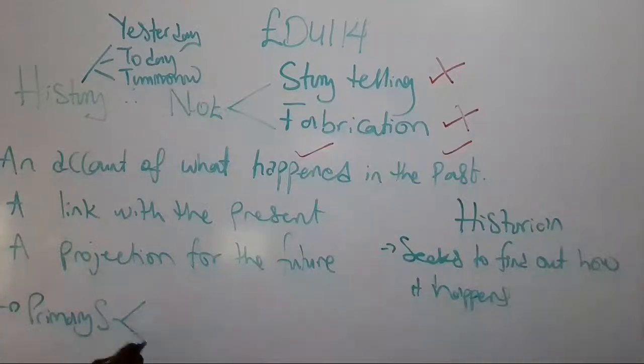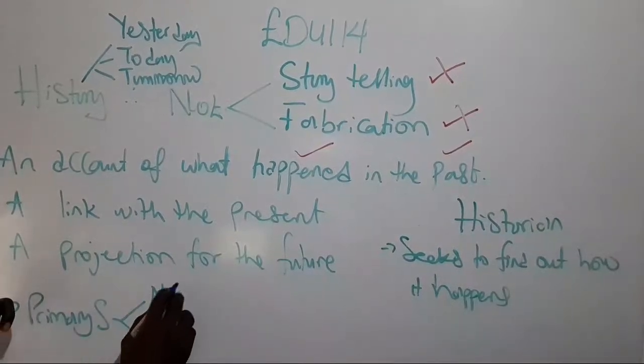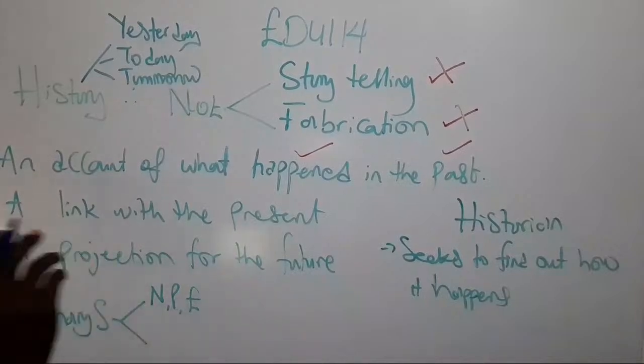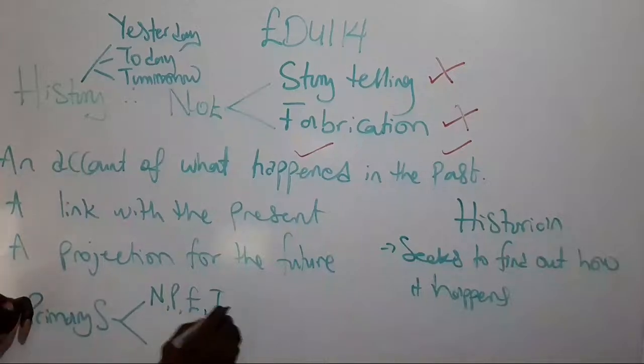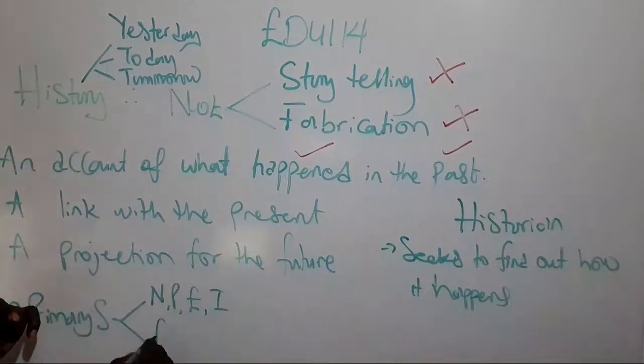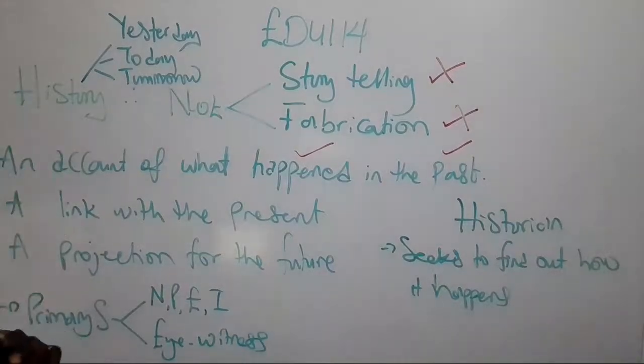So we have the primary source: names, places, and events, or information given by who we refer to as eyewitnesses. So it wasn't the historian that figured this out himself.